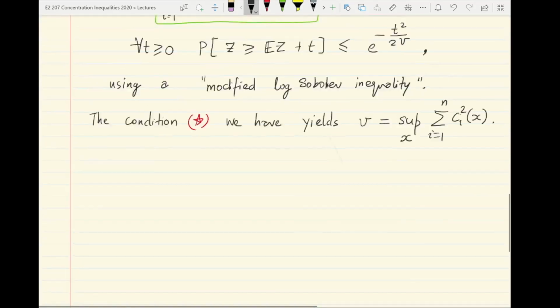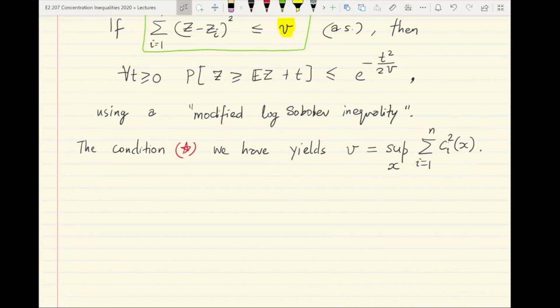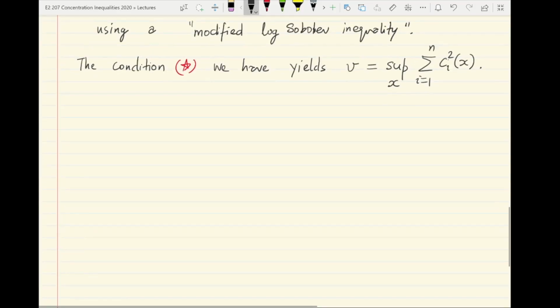Now there are several unanswered questions. Among them is the issue of what about the tail bound for the other side. This is only a right side tail bound. What about the left tail and so on? In fact what we will show now using the transportation method are two things.